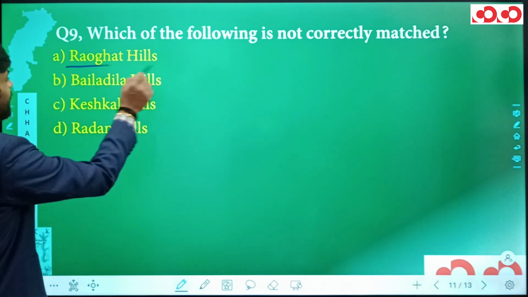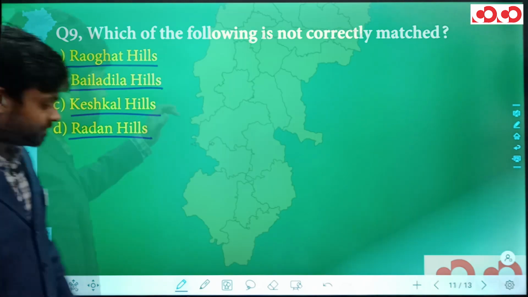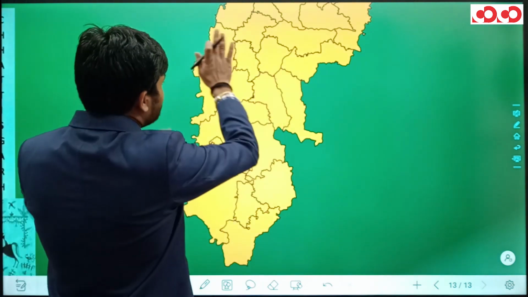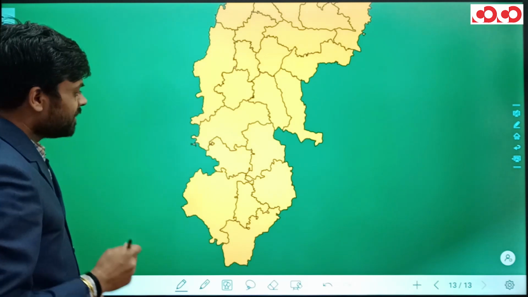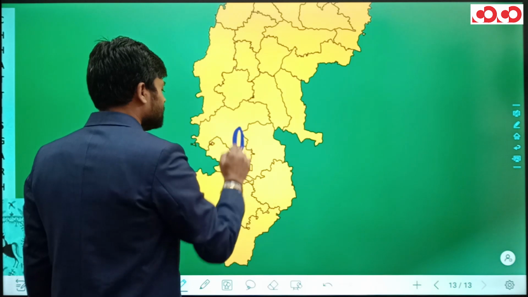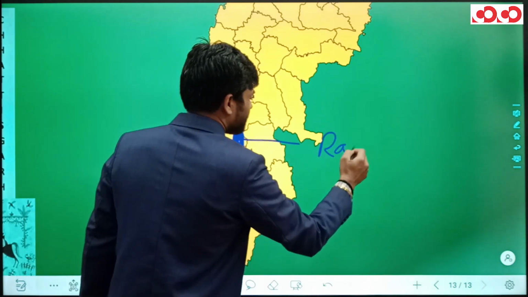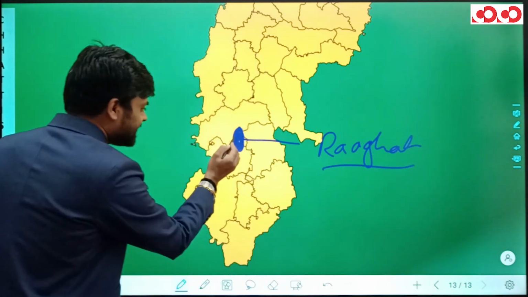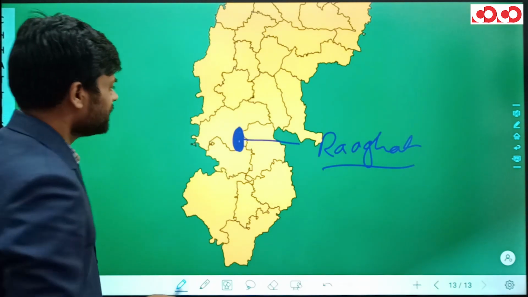We have Raughat Hills, we have Beladela Hills, we have Keshkal Hills and we have Radan Hills. So now this is actually the map showing the Durg, Raipur and the Bastar division of Chhattisgarh. The Raughat Hills is actually situated in the southern part of Kanker district and is extended into some of the northern portion of this Narayanpur district also.